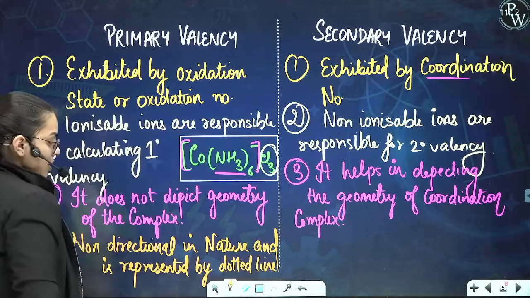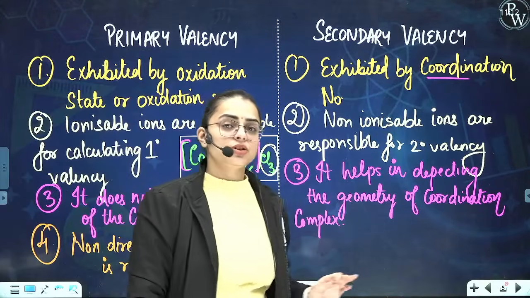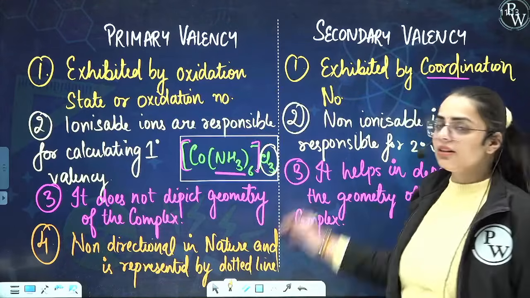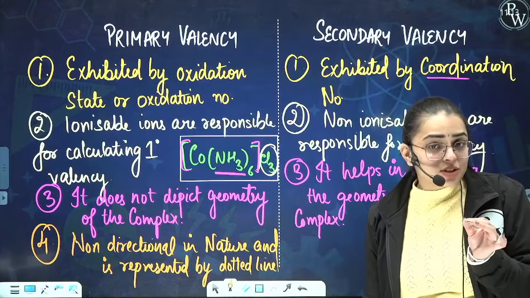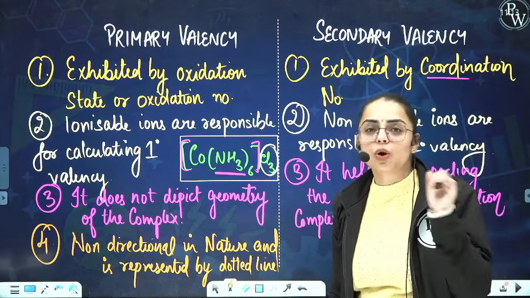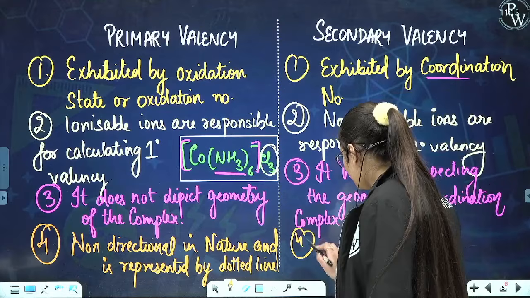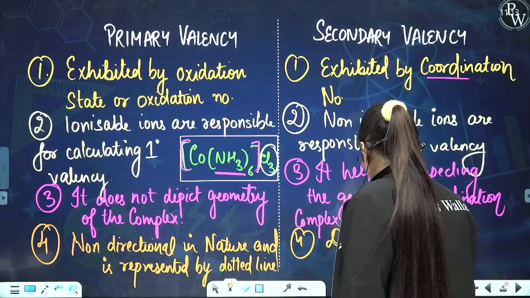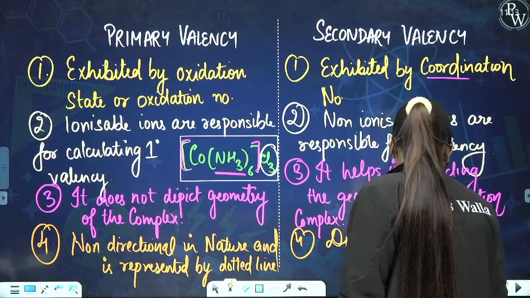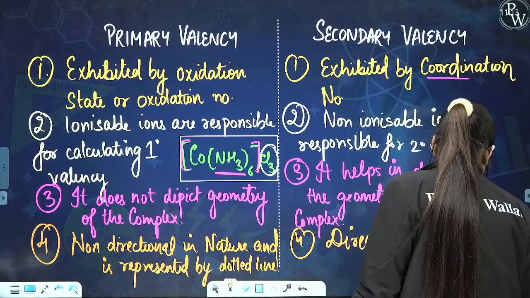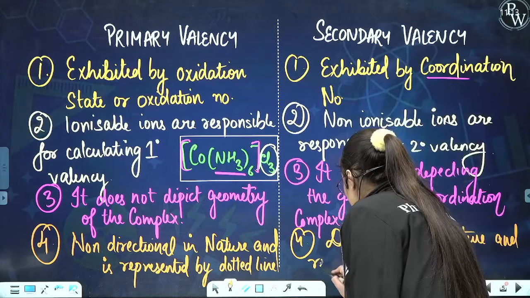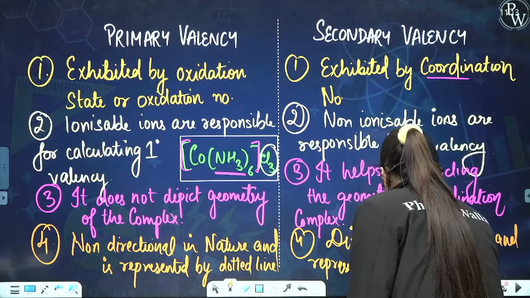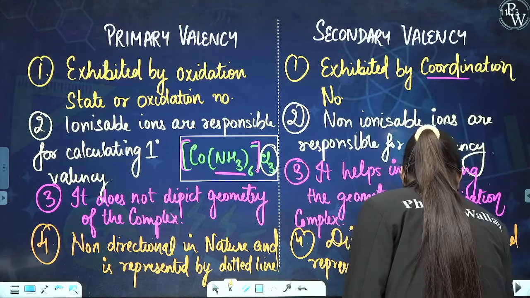You can write they are non-directional in nature and represented by dotted lines. Coming back to secondary valency, it is directional in nature and it is represented by a solid line.